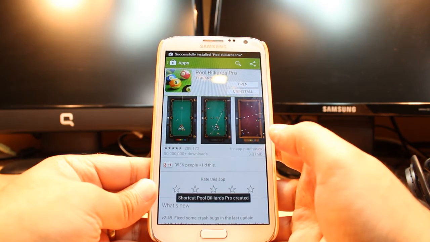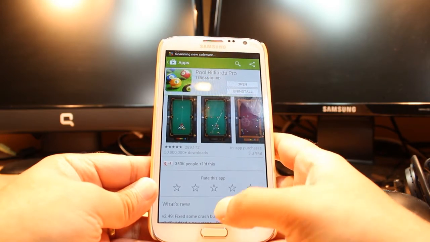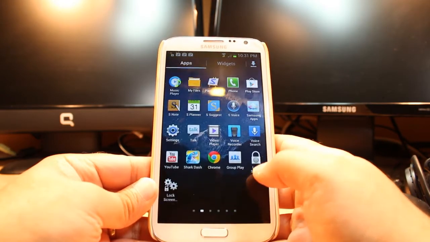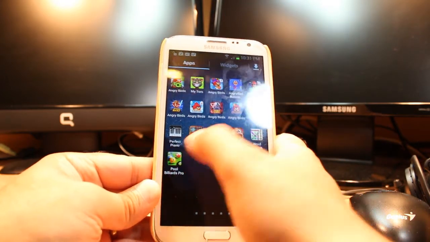And it's done. It's giving me two options: one is open, another is uninstall. I'm not going to open it from here. I will hit the home or menu button. I will hit apps. I will drag. And as you see, pool. Hit this one.